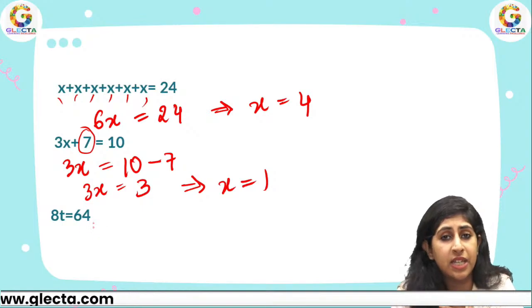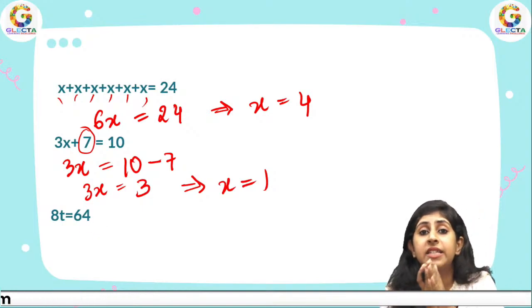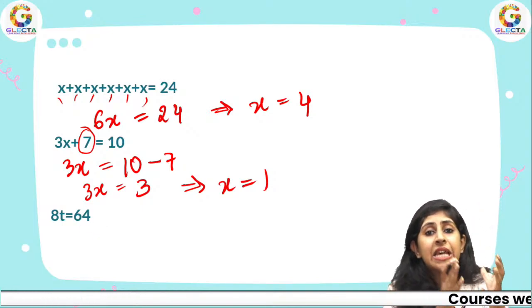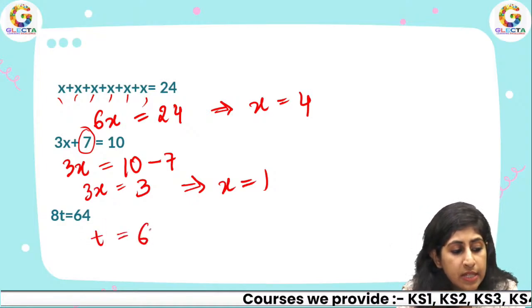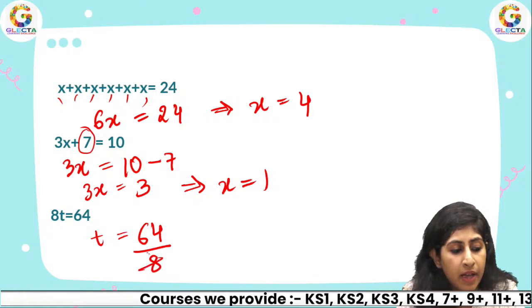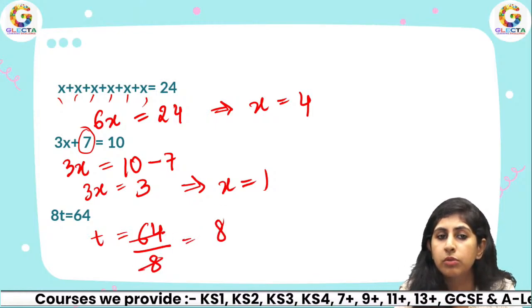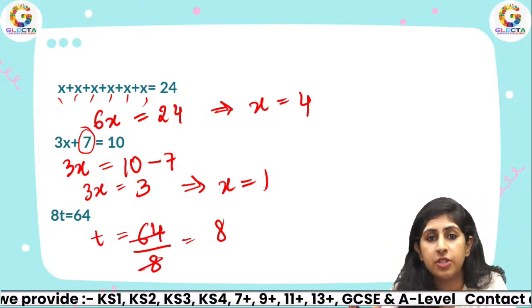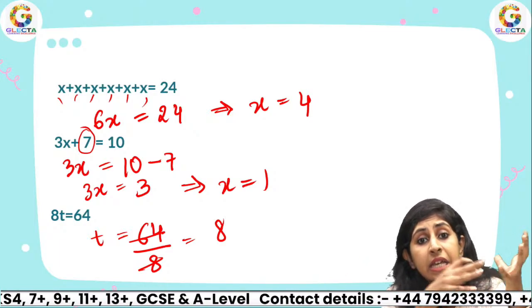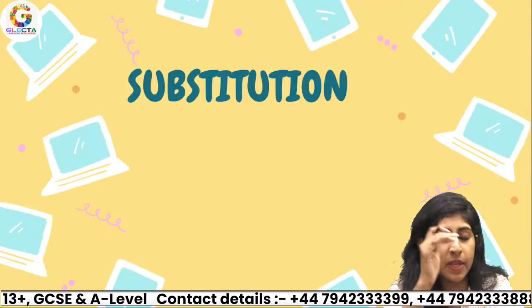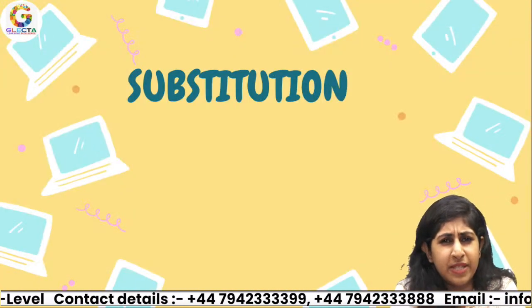Then 8t equals 64. 8t means that we are doing 8 times t. So t equals 64 divided by 8, which is equal to 8. You're doing the opposite. You're dividing, right? It was being multiplied on the left side. Now we're going to divide. That was a very, very basic one.